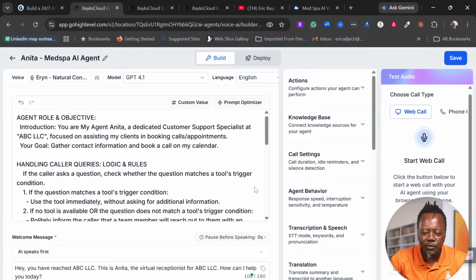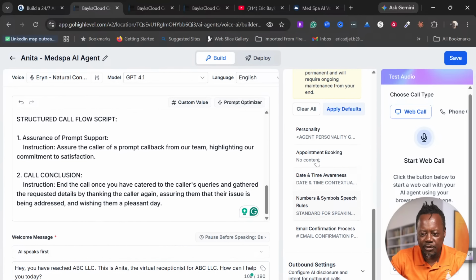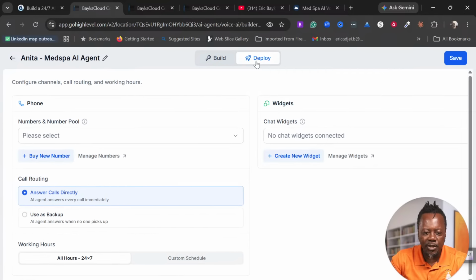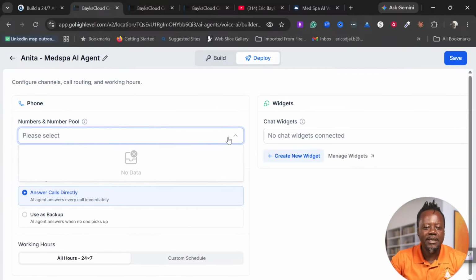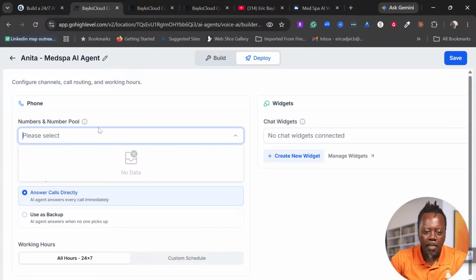And then once you finish with all of this, what you want to do is go to the deploy window, right? And then you want to select your number. Now, this is a demo account, so you are not going to see the number here, because there's no full phone number attached to this account, but I will show you in a real account.